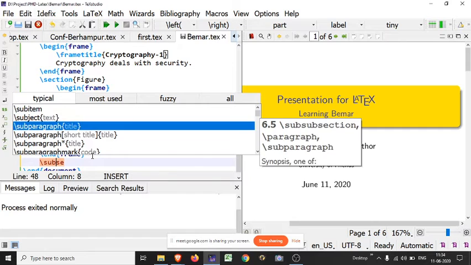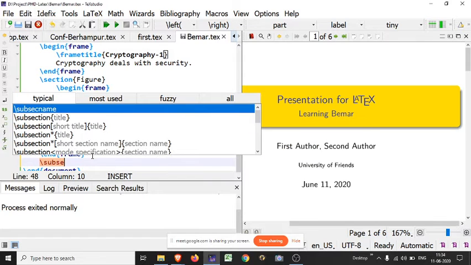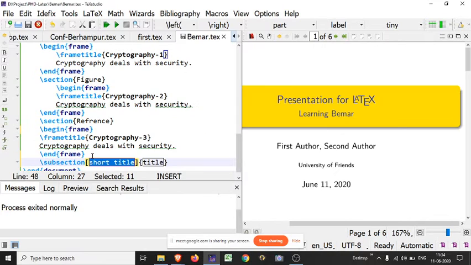Subsection, sorry. You may use your short title. If you write something in square brackets, this is the short title of this title.